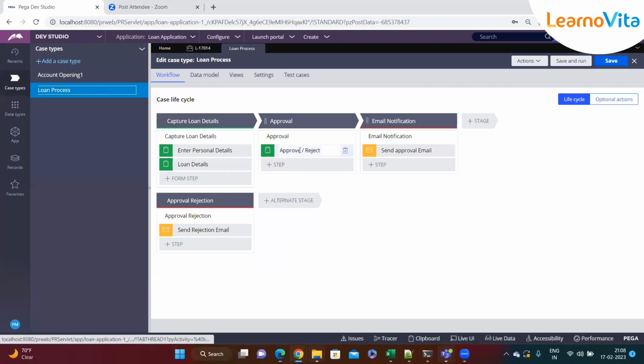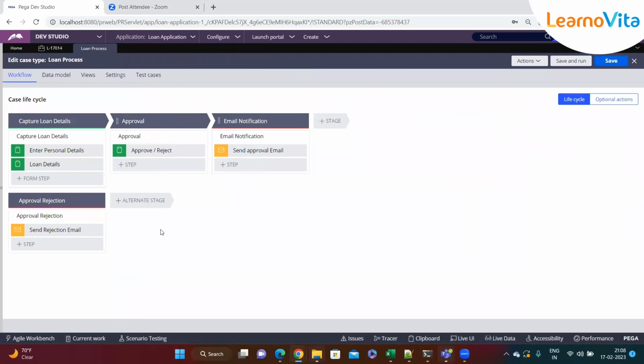Otherwise, I should send the rejection email to the customer. So in that case, you want to deviate your process from one way to another, based on conditions.